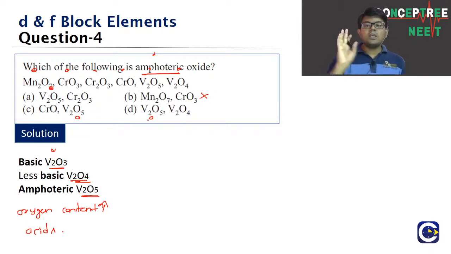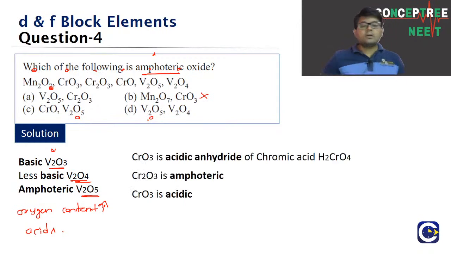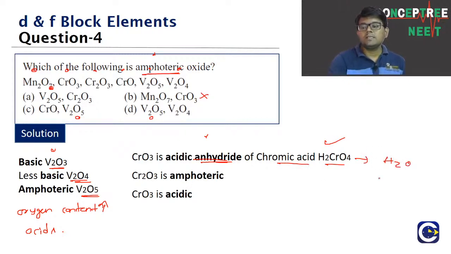Now we are given 3 oxides of chromium. CrO3 is the acidic anhydride of chromic acid. What is chromic acid? H2CrO4. If you remove a water molecule from this, we get CrO3. So CrO3 is acidic.